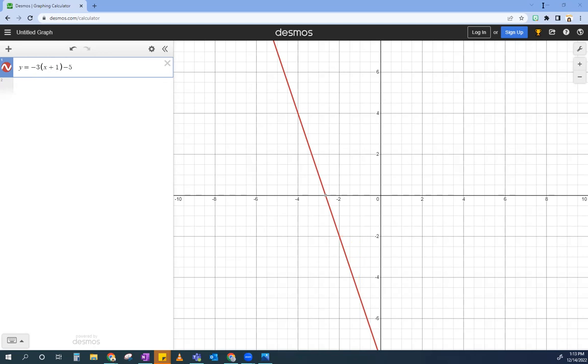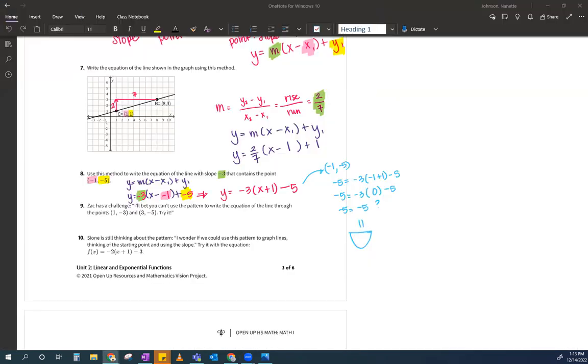Okay, so let me put this away for a second. Oops, I'm still in annotation mode. Here we go. Okay, so that's how I would check my answer. Okay. So Zach has a challenge. I'll bet you can't use this pattern to write the equation of a line through here. Yes, ma'am. So how would you do this first? Can you brainstorm with me really quick? How would you do this problem? If my goal is to write it in point slope form, did they give me a point?